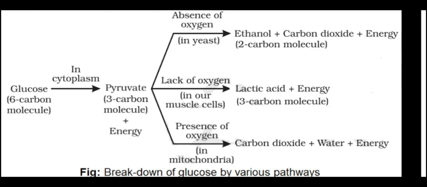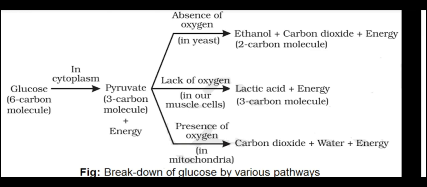Further, this pyruvate may be converted into ethanol and carbon dioxide. This process takes place in yeast during fermentation, I'll tell you in the next slide. Since this process takes place in the absence of air, it is called anaerobic respiration. The respiration which takes place in the absence of air is called anaerobic respiration.